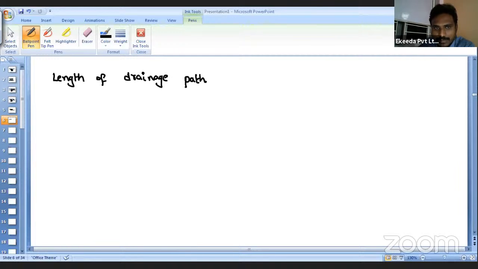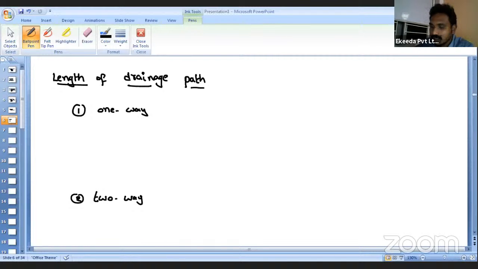So what does the term represent? Drainage is the term used for allowing water through it. And path means, indirectly, we are talking about the length of the drainage. As the water is expelling from the soil, there are two possibilities: one-way drainage or two-way drainage. The name itself tells us: in one-way drainage, the water expels from the soil from one direction only. In two-way drainage, the water is expelling in the upward direction and also in the downward direction.